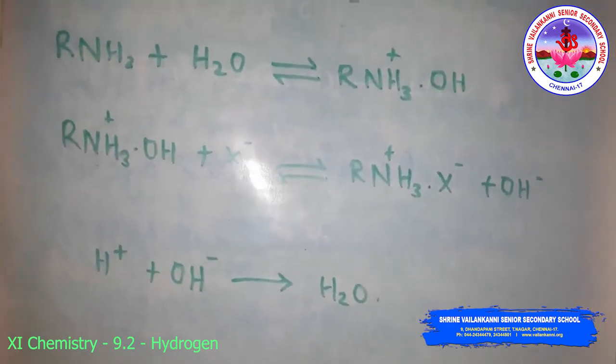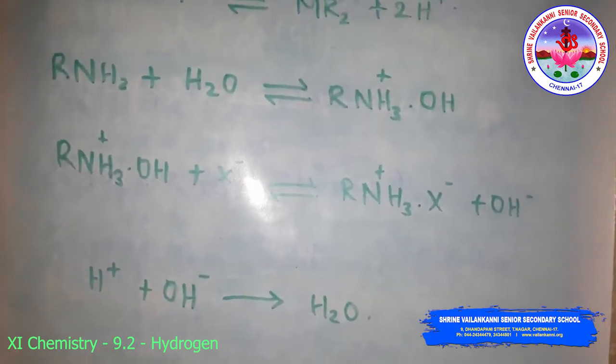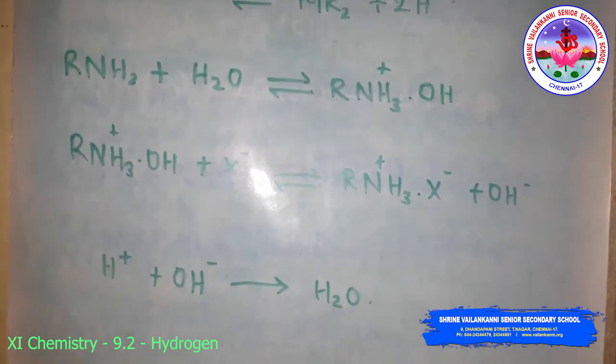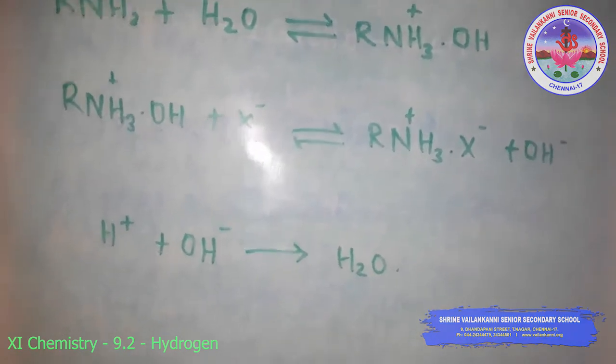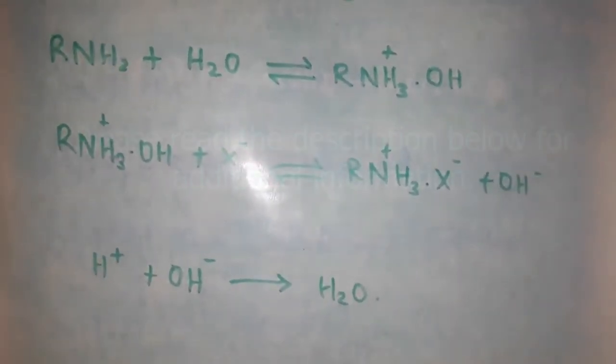The exhausted cation and anion exchange resin beds are regenerated by treatment with dilute acid and alkali solutions respectively. Next class we will discuss hydrogen peroxide.